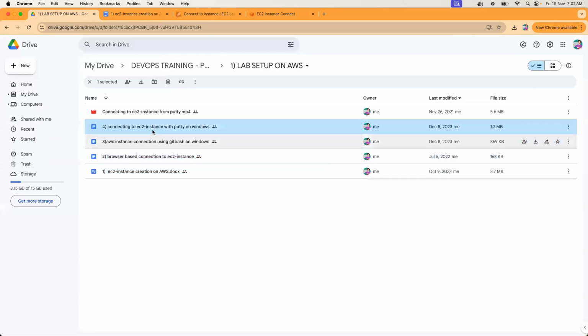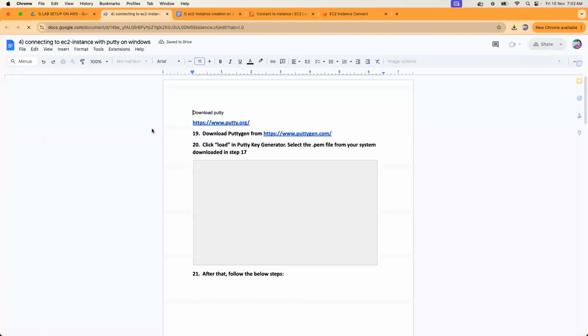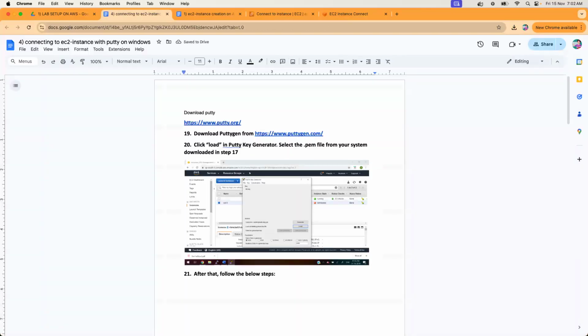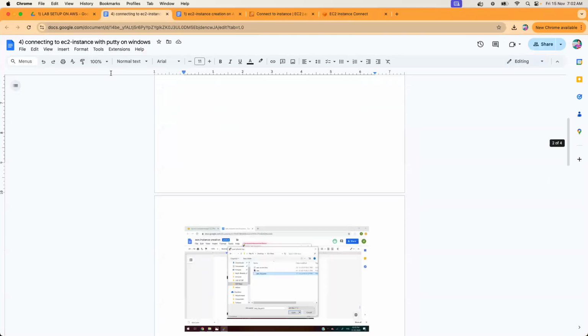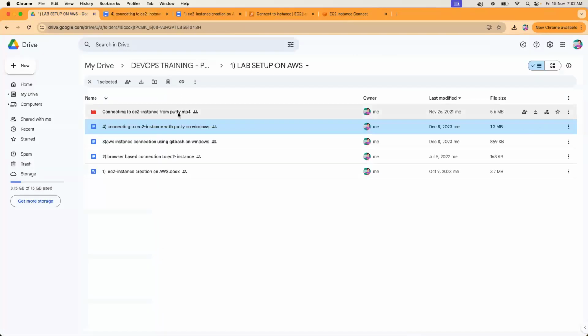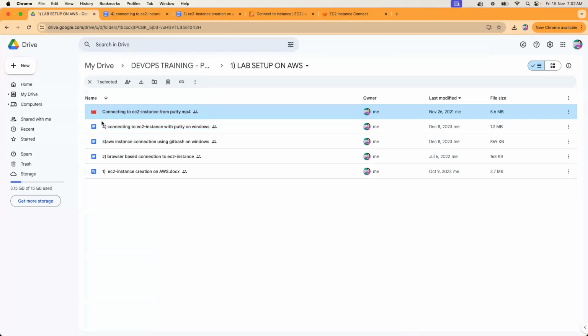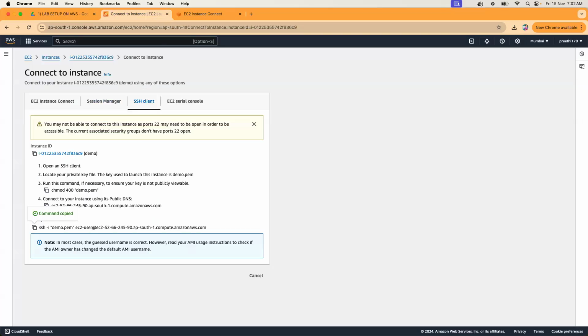Putty is another SSH client. Like you have git bash, putty is another interface. If anyone is interested, you can go through these steps. And there is also a small video on how to connect. It's all different interfaces for how you connect. Don't get confused. If you can do this, that is enough. Any questions from anyone?